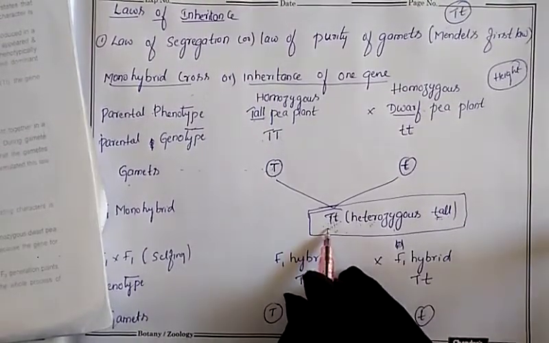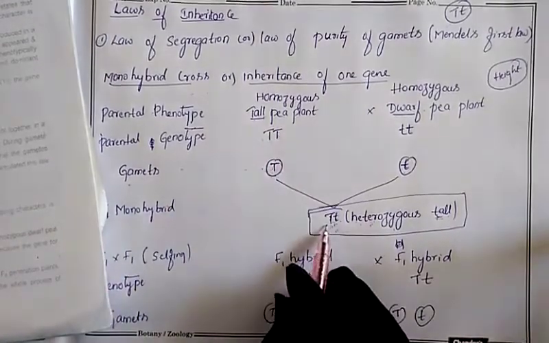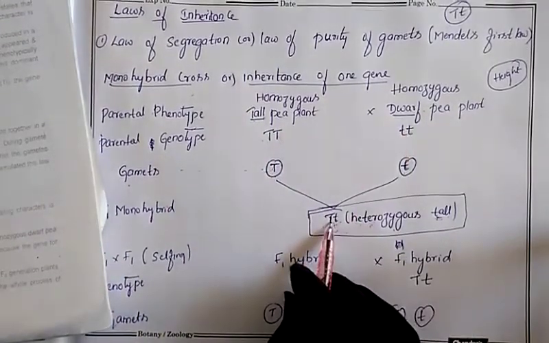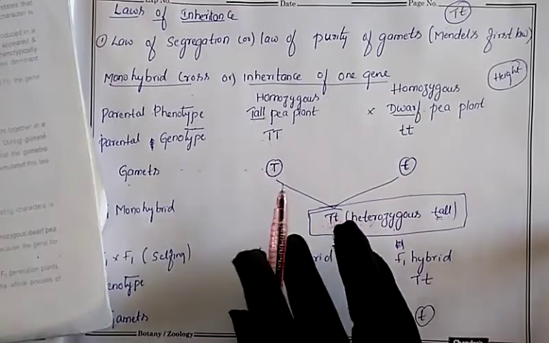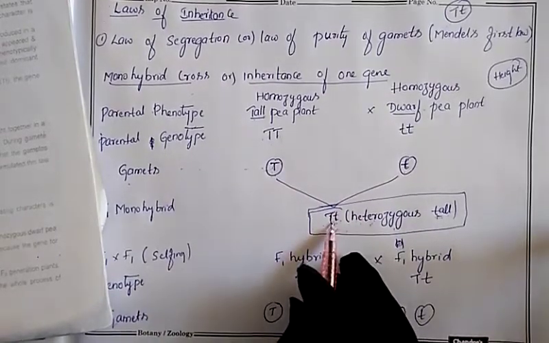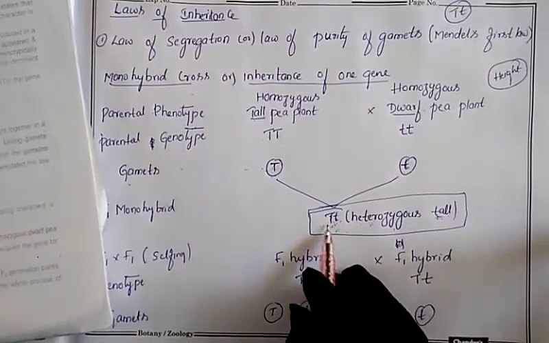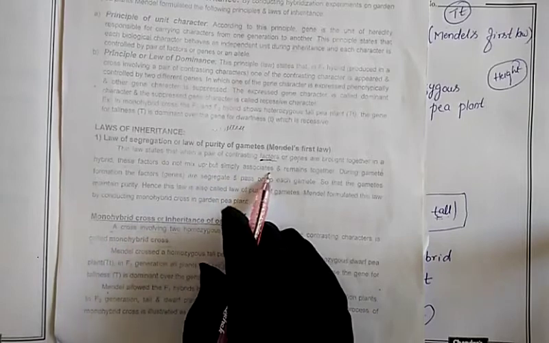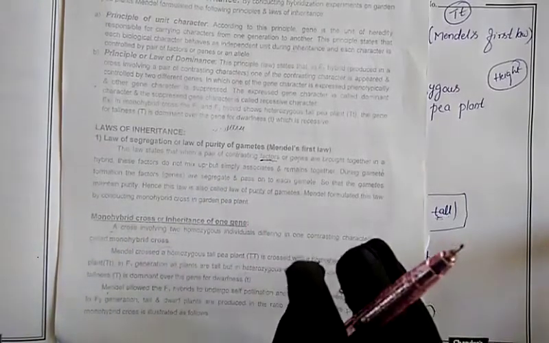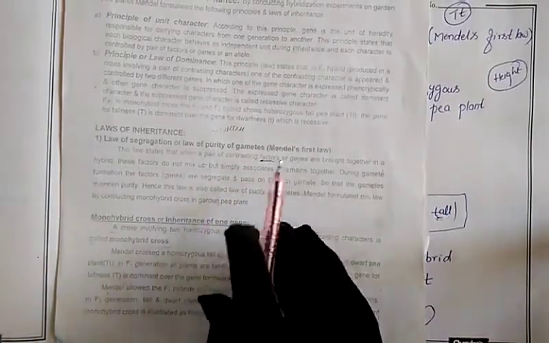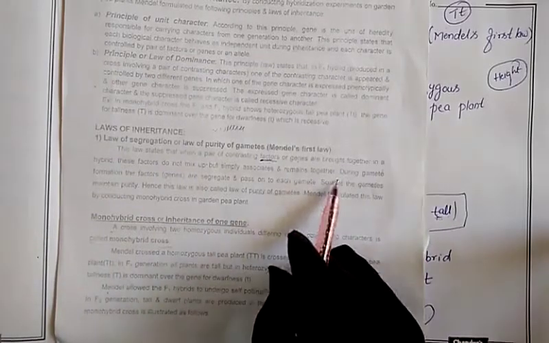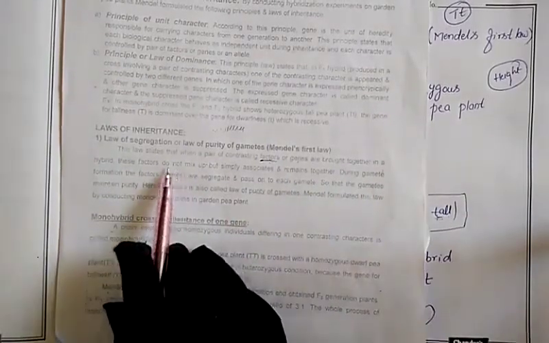Though the father's allele and the mother's allele are both there, they are living together but they did not mix. They are living separately and expressing their character. They simply associate and remain together, but they do not mix up.